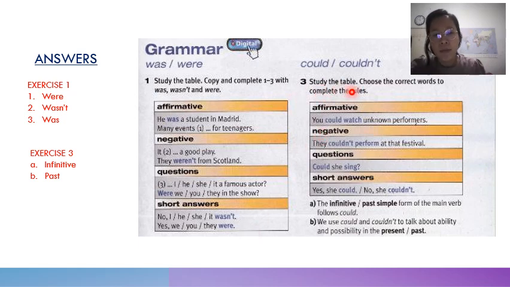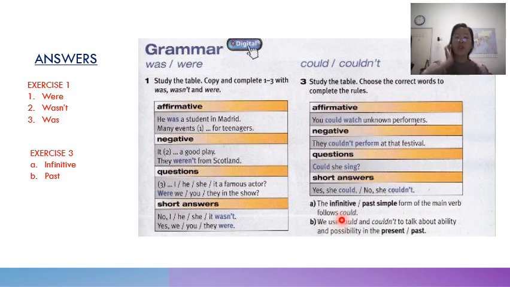Okay, study the table, choose the correct words to complete the rules. Okay, you could watch a non-performance. They couldn't perform at that festival. Okay, could she sing? Yes, she could. No, she couldn't. Okay, number one, the form of the main verb follows could.